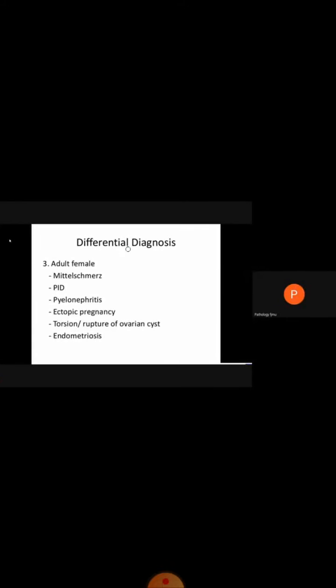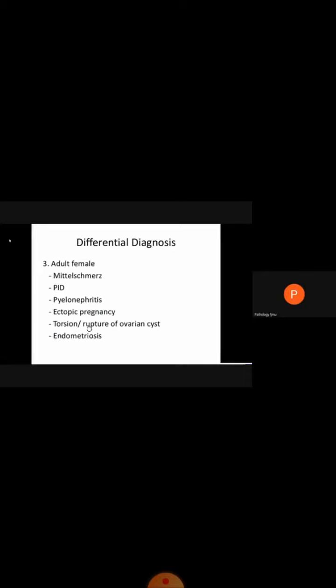Then we have differential diagnosis in case of adult females. In adult females, there may be Mittelschmerz pain. This is the pain which occurs during ovulation, when there is slight bleeding during ovulation, and it mostly occurs on the 14th day of the menstrual cycle. Then there may be some pelvic inflammatory disease. There may be pyelonephritis, which means inflammation of the kidney due to some bacterial infection, and it causes flank pain and nausea, fever. Then there may be ectopic pregnancy, meaning pregnancy outside the normal cavity of the uterus.